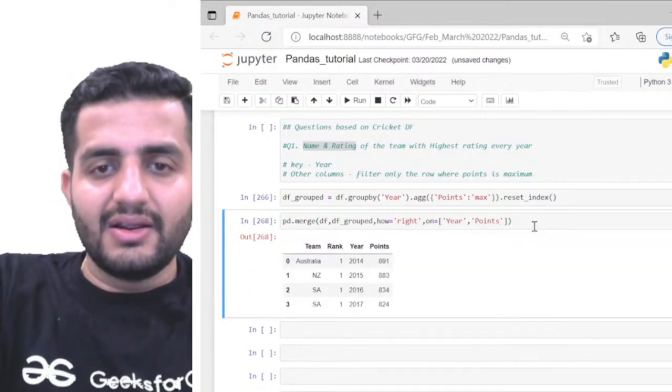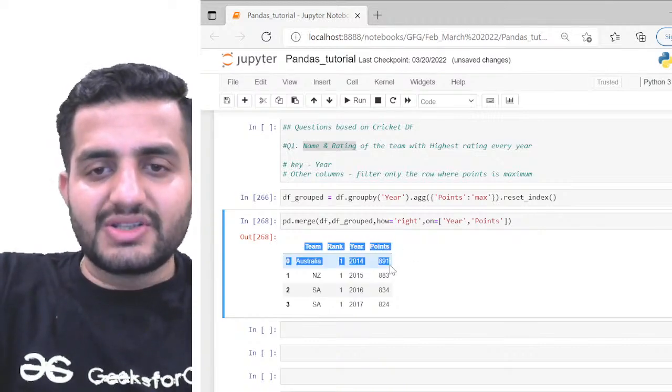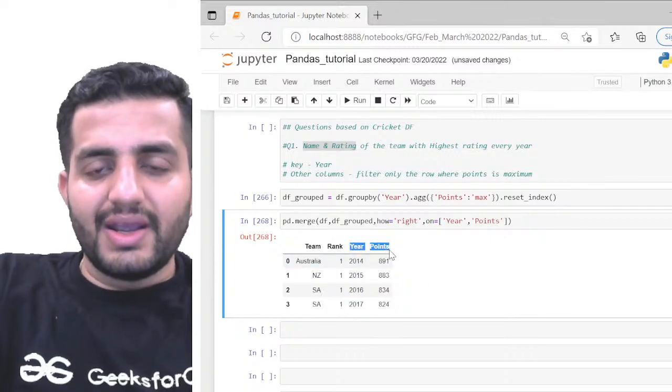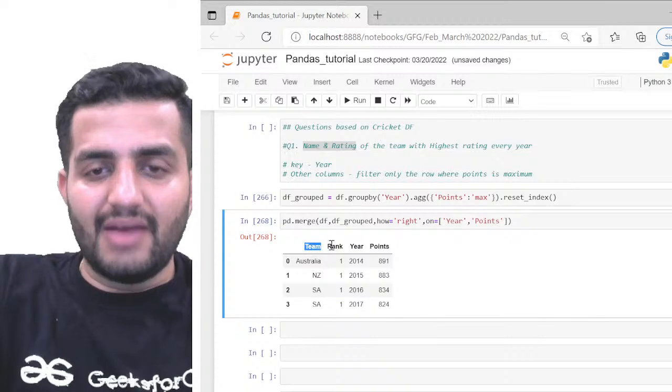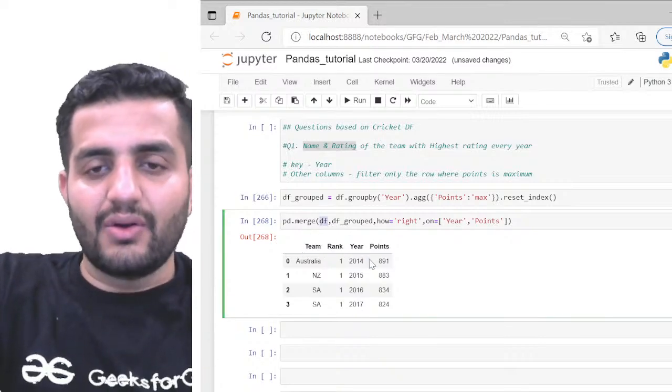So if I simply run it now, can you see this? I have all the information which I wanted from the table. So based on this year and the points, I have the team and by default all the rank, because df also had rank, right? So we have the rank also here.